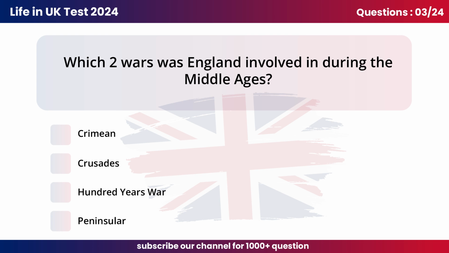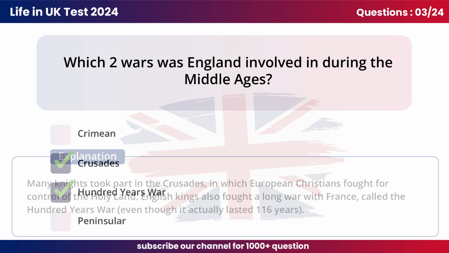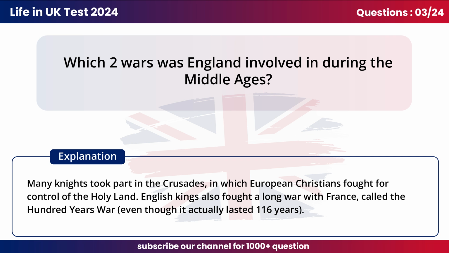Question 3. Which two wars was England involved in during the Middle Ages? B. Crusades. C. 100 Years' War. Many knights took part in the Crusades, in which European Christians fought for control of the Holy Land. English kings also fought a long war with France, called the 100 Years' War, even though it actually lasted 116 years.